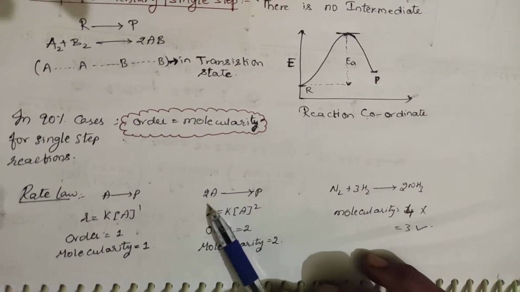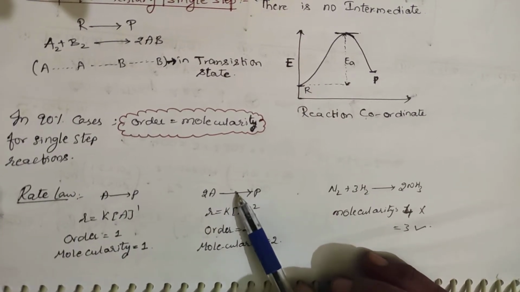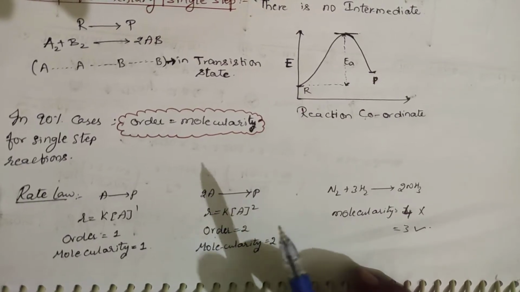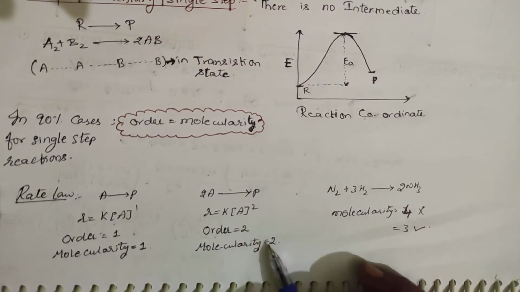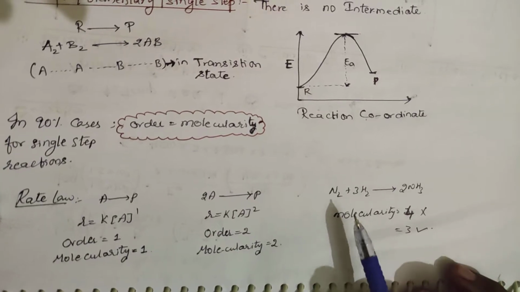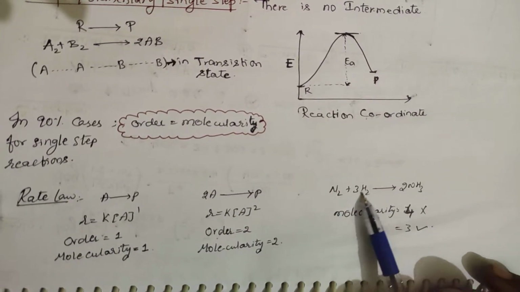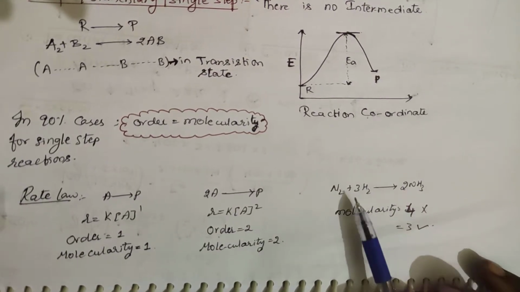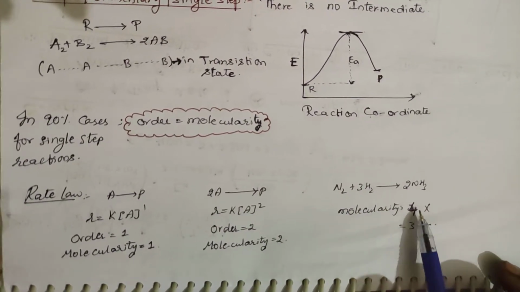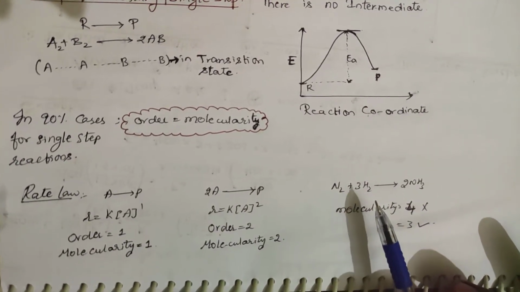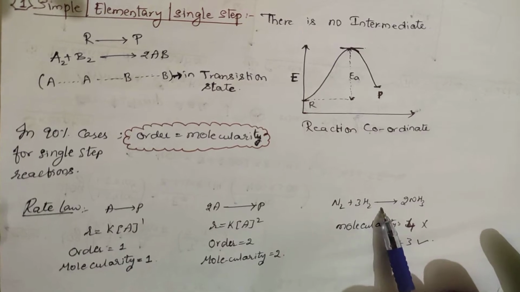Suppose I take the reaction 2A getting converted into product. Rate is written as k into A square, order is equal to 2, and molecularity is equal to 2 because this is an elementary step. Suppose you take N2 plus 3H2 forming 2NH3. Molecularity would look like 4, 3 plus 1, 4. But this is not a single step reaction, this is a multiple step reaction, a complex reaction mechanism.